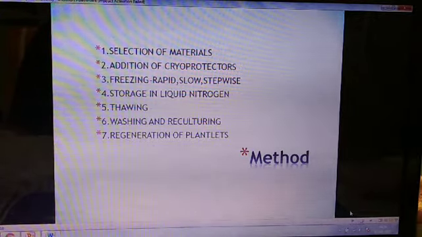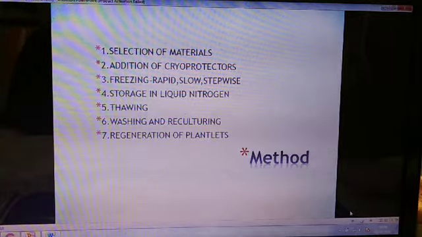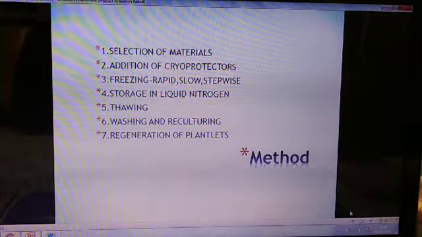Washing of the plant material that is thawed out properly is needed because we need to remove the cryoprotectants used in the second step. Cryoprotectants are used to preserve the plant from any microbial attack. Now we need these cryoprotectants to be removed from the plant material being preserved. So, the step is washing and reculturing. After this step, the plant is ready to be cultured in the lab condition.